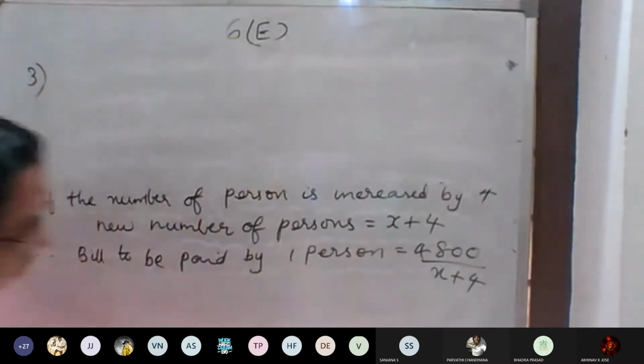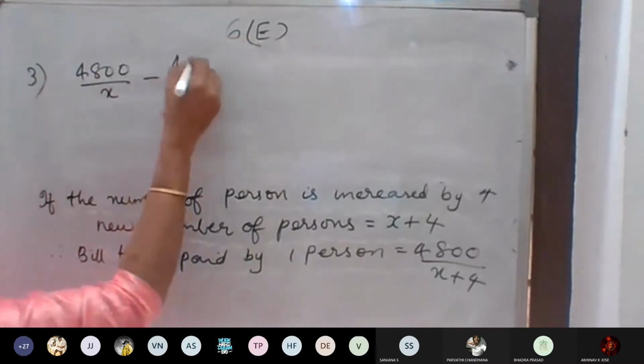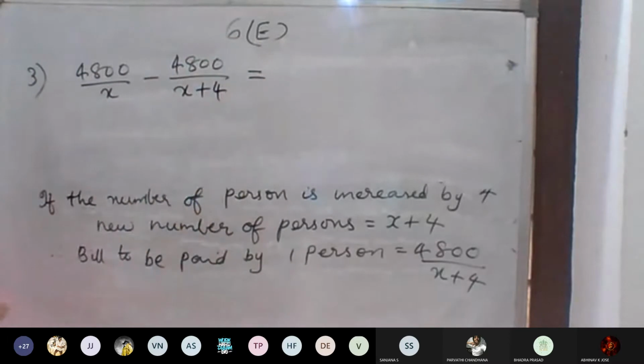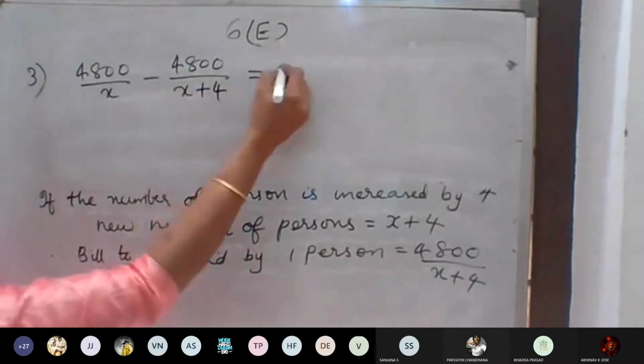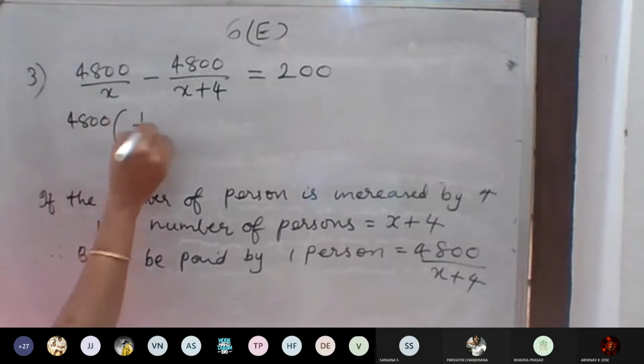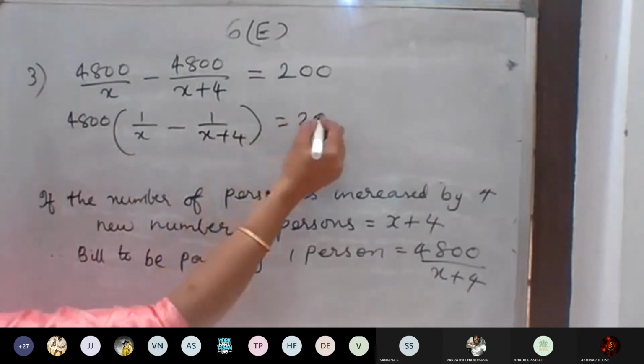Therefore, 4,800 divided by x minus 4,800 divided by x plus 4 is equal to 200. 4,800 common. Then 1 by x minus 1 by x plus 4 is equal to 200.